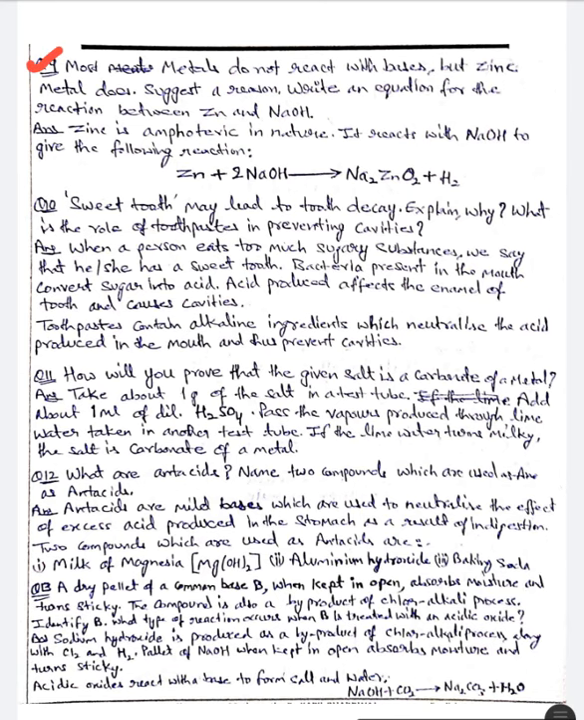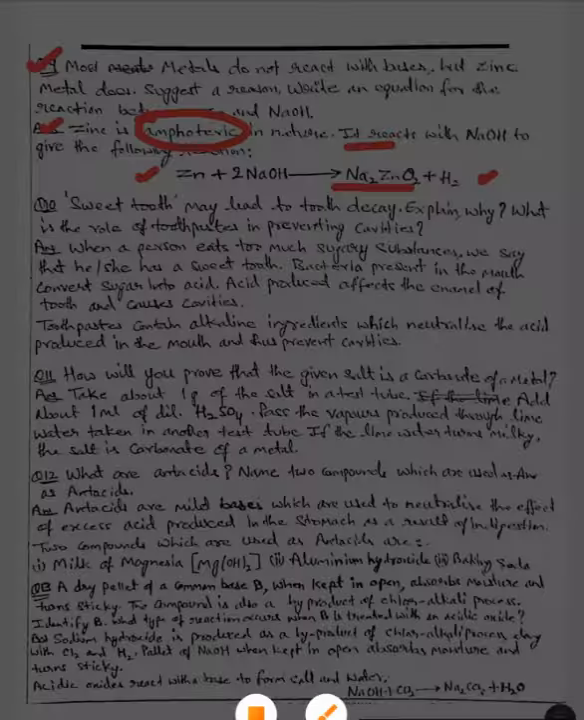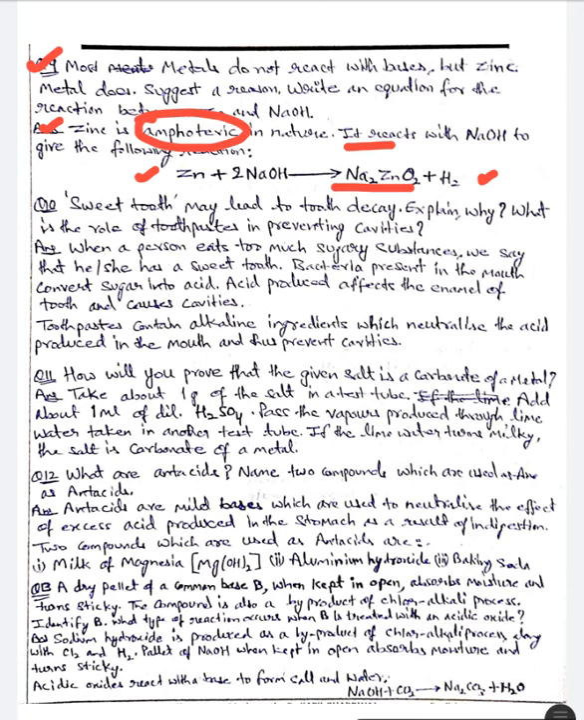Next question, question number 9. Metals do not react with bases, but zinc metal does. Suggest a reason and write an equation for the reaction between zinc and NaOH. The answer is zinc is amphoteric in nature. It reacts with NaOH to give the following reaction: Zn + 2NaOH gives Na2ZnO2 + H2. Amphoteric means substances which can react with both acid and base to produce salt are known as amphoteric.